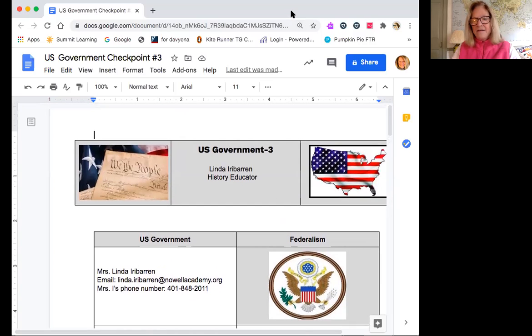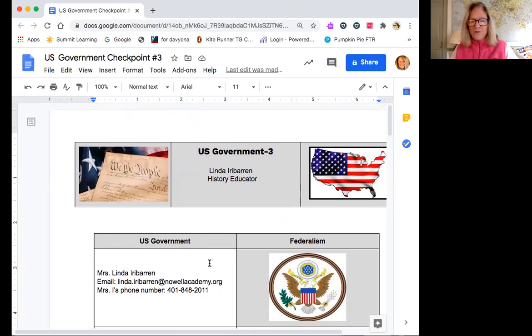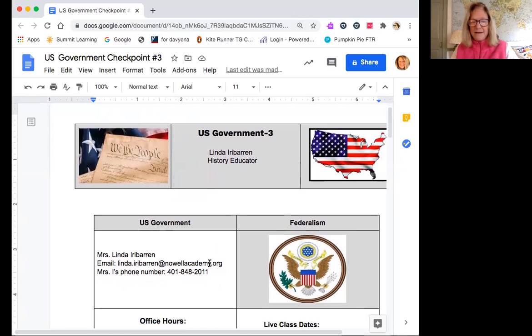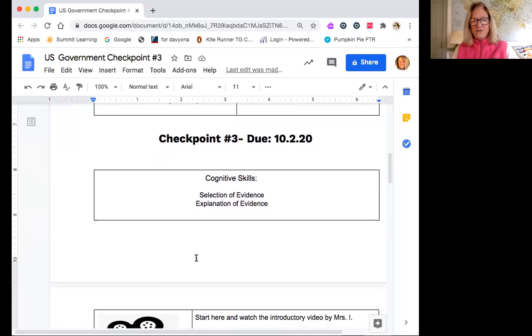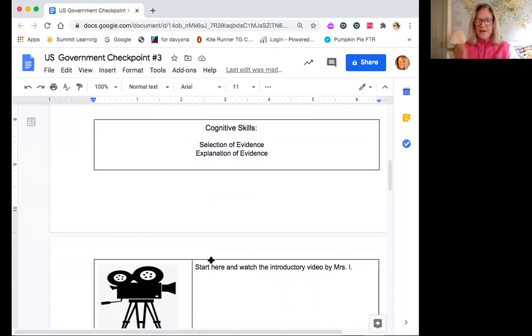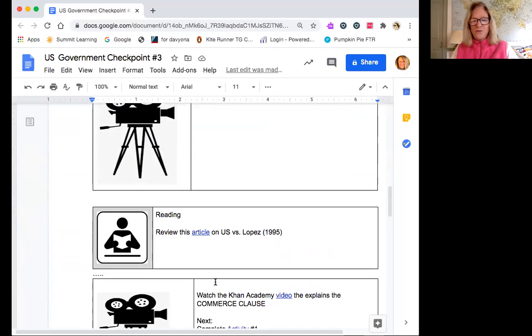So I've highlighted this page. This is our US government week 3 page. Again, you'll note that we've gone to a different format, and it's sleeker, it's more streamlined, and I think you like this better. It's easier to use, and it's a one-pager. So what we're going to do is you're going to go down this week.